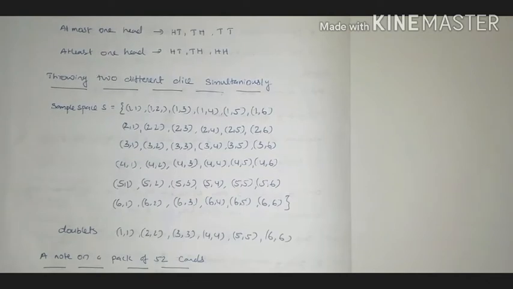And in some questions we can see that the sum should be greater than something, or the second one should be a multiple of some number, like that. So when we get questions like this, the first thing you have to do is write these 36 outcomes, and after that we can solve the questions easily.